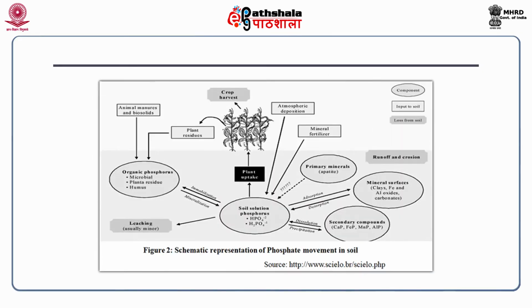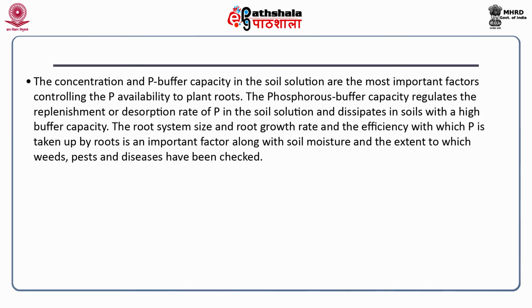This figure shows the phosphate movement in soil, and you will see that when the phosphorus is added to the soil as fertilizer, a number of processes take place. The concentration and phosphorus buffering capacity in soil solution are the most important factors controlling the phosphorus availability to plant roots. The phosphorus buffer capacity regulates the replenishment or desorption rate of phosphorus in the soil solution and dissipates in soils with a high buffer capacity.